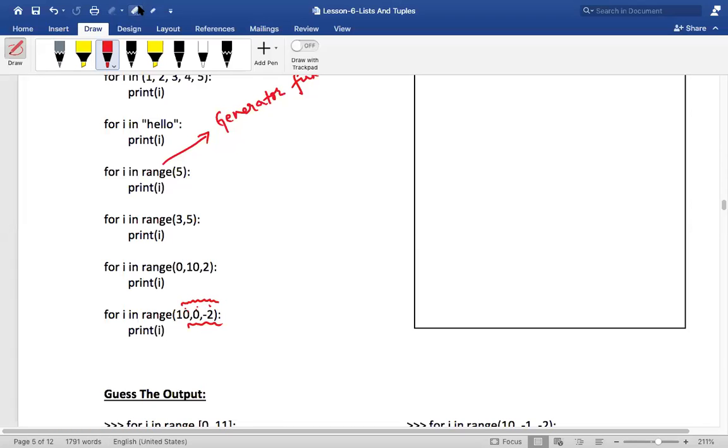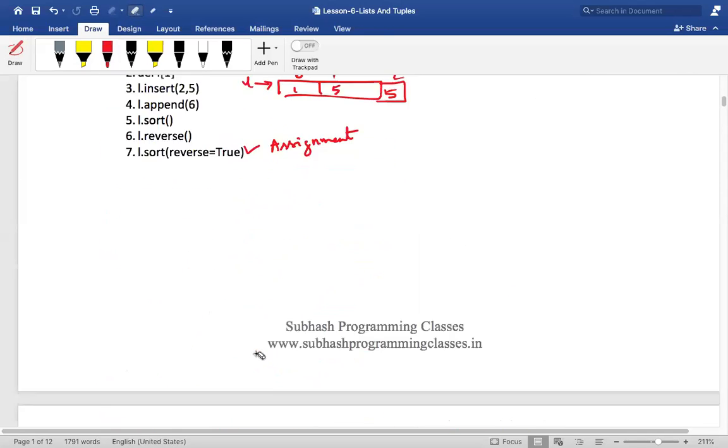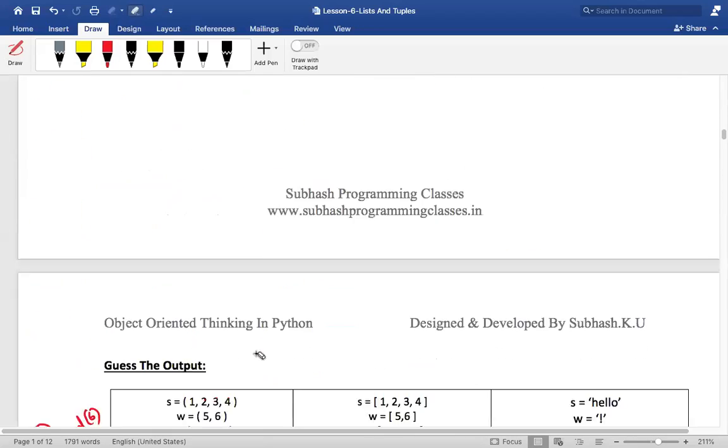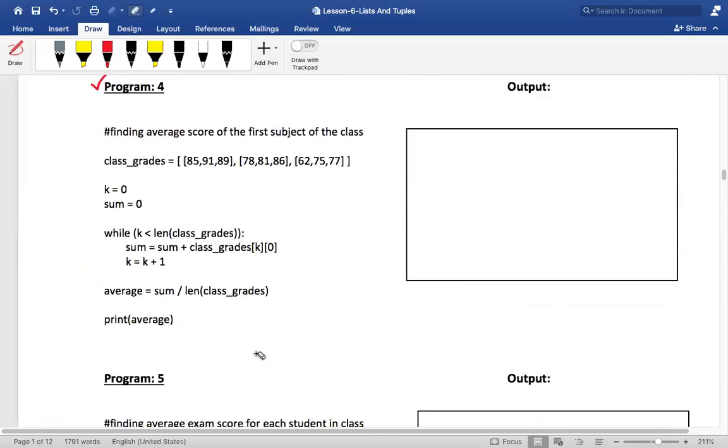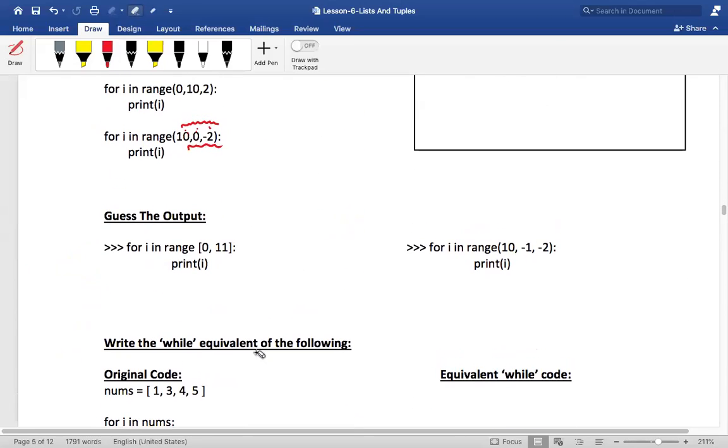So what kind of function is the range function? I told you, it is a generator function. What do we mean by generator function? I'll discuss it in detail in the chapter on functions. For now, don't worry. Clear with that? Now can you guess the output of this quickly, my dear friends?